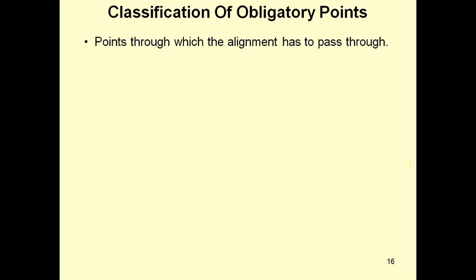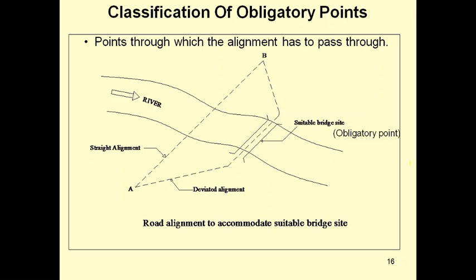So points through which the alignment has to pass, this is a reference diagram for you. Road alignment to accommodate a suitable bridge site. So you can see a river, and this is a suitable bridge. Okay, so A and B are the reference points and we are taking a straight alignment from here. So the alignment we have to construct passes over the bridge, and this should be connected with the A to B points. So A and B are nothing but obligatory points.